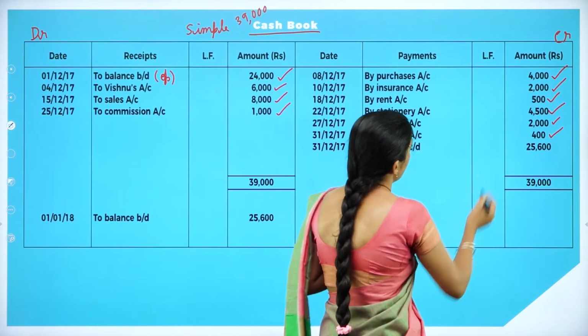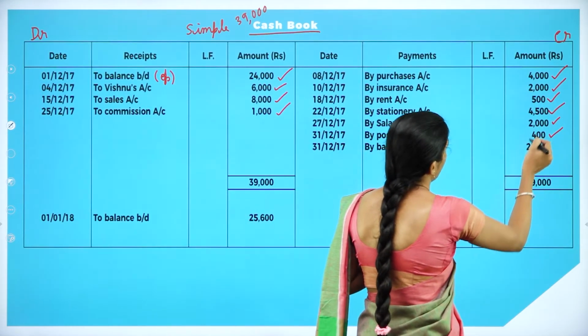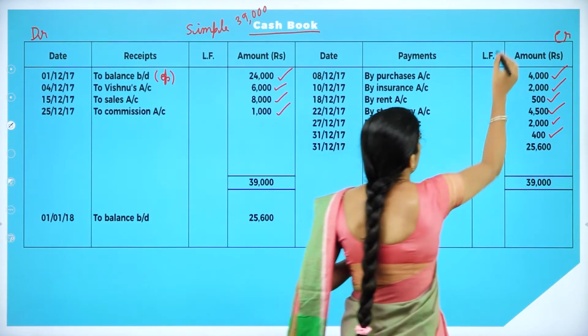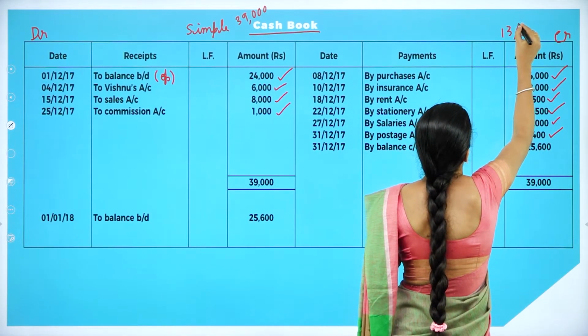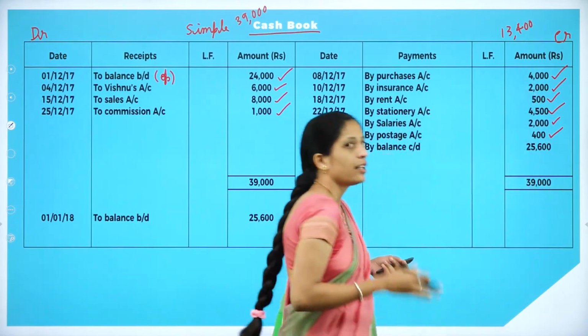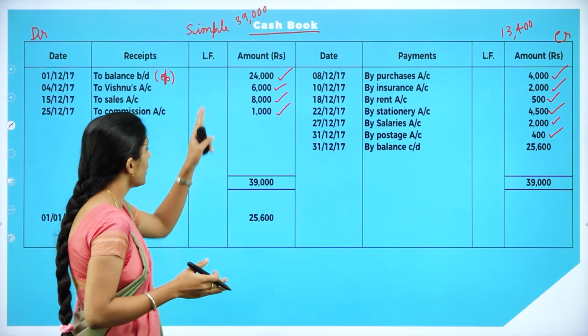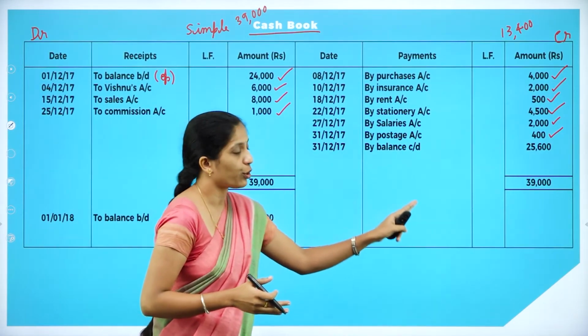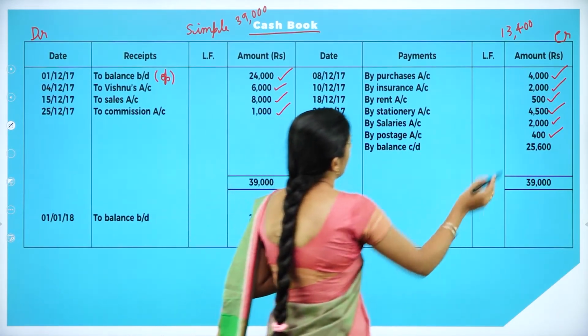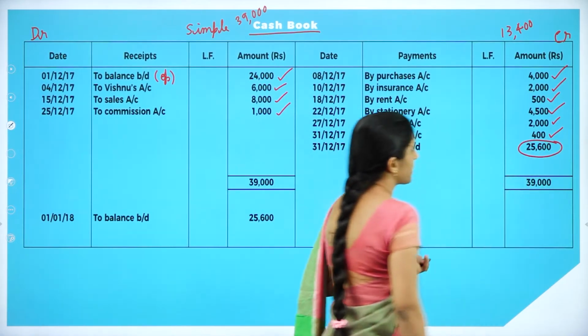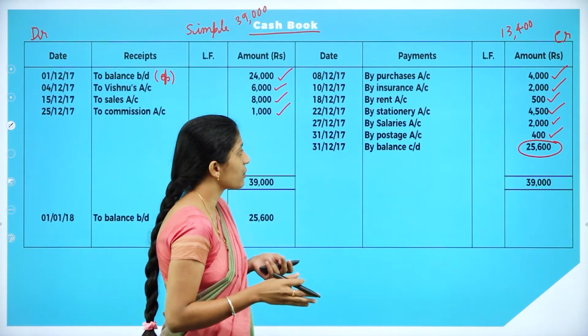It is 4,000 plus 2,000 plus 500 plus 4,500 plus 2,000 plus 400, which gives 13,400 on the credit side. Now which side is more? The debit side is more. It means a debit balance. So we write 39,000 on both sides. 39,000 minus 13,400 gives 25,600.